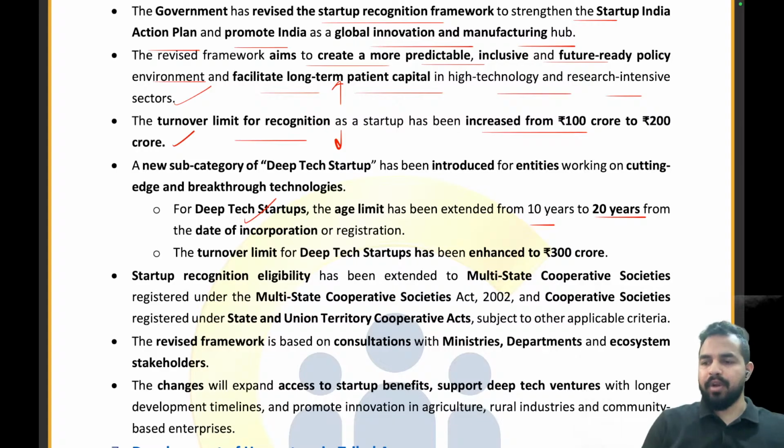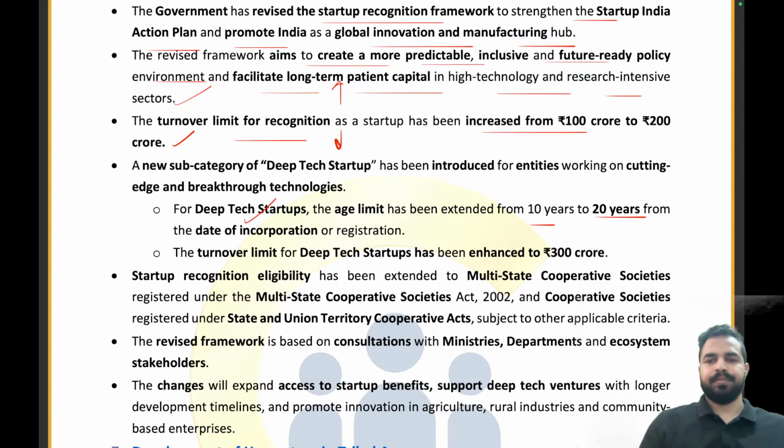So Harshal, that was from this part only, right? February only. So we are moving ahead into February, and that's where you can see there will be a little bit of upgradation in the previous topics. Yes, absolutely right. Earlier it was 10 crore, 10 years and less than 100 crore. But now the tenure for the deep tech startups has increased up to 20 years because they need long term investment and support for bringing the desired results.